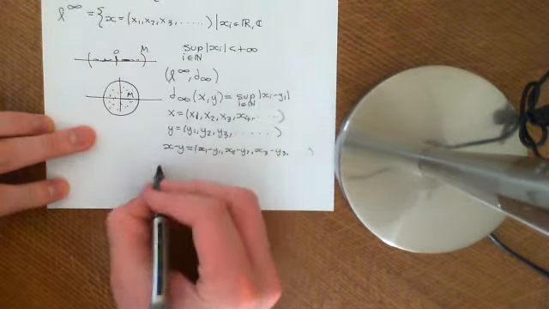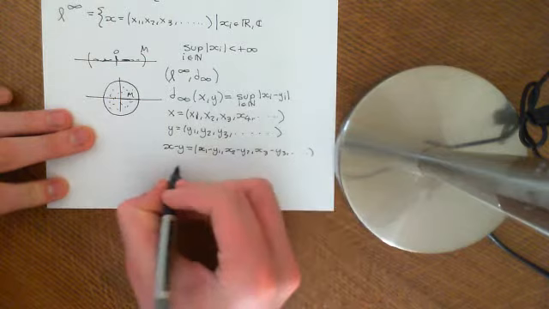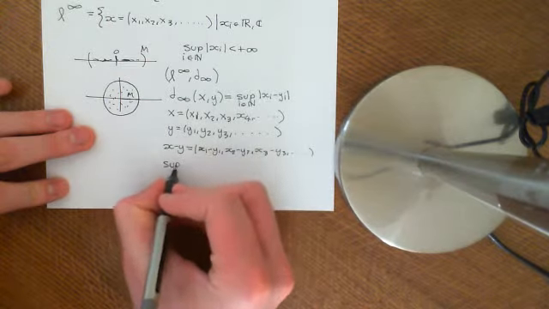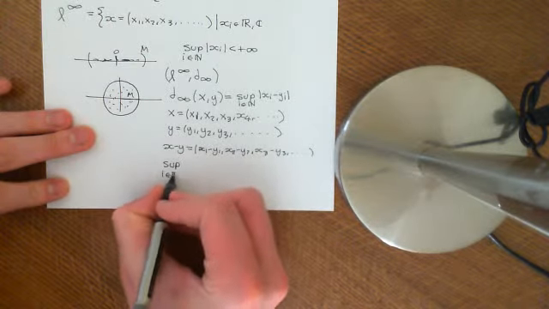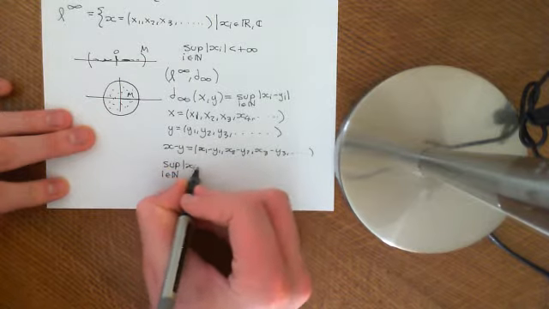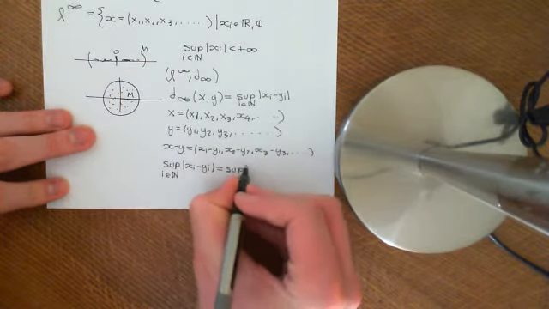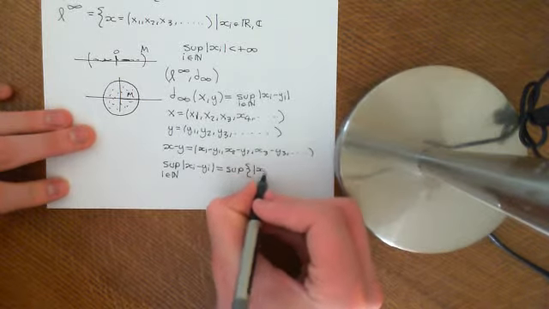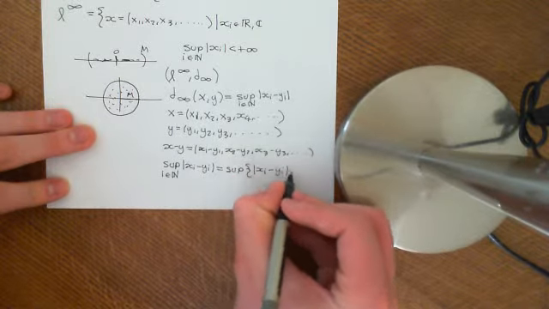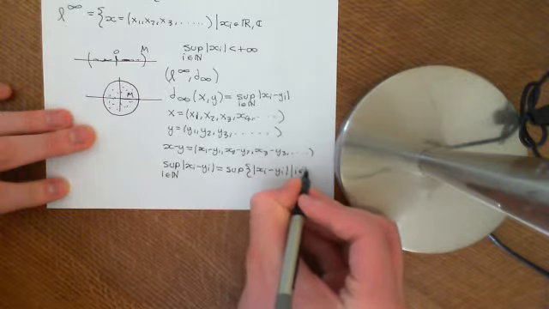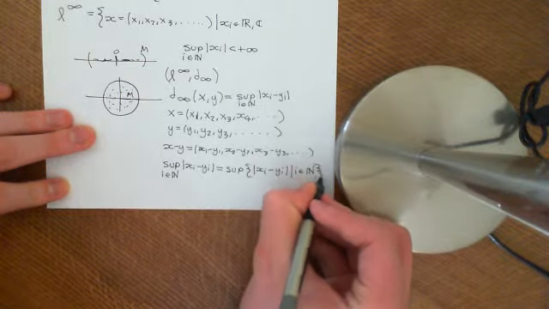When I write the supremum over i an element of the natural numbers of the modulus of xi minus yi, what I really mean is the supremum of the set containing the modulus of xi minus yi, where i is an element of the natural numbers.